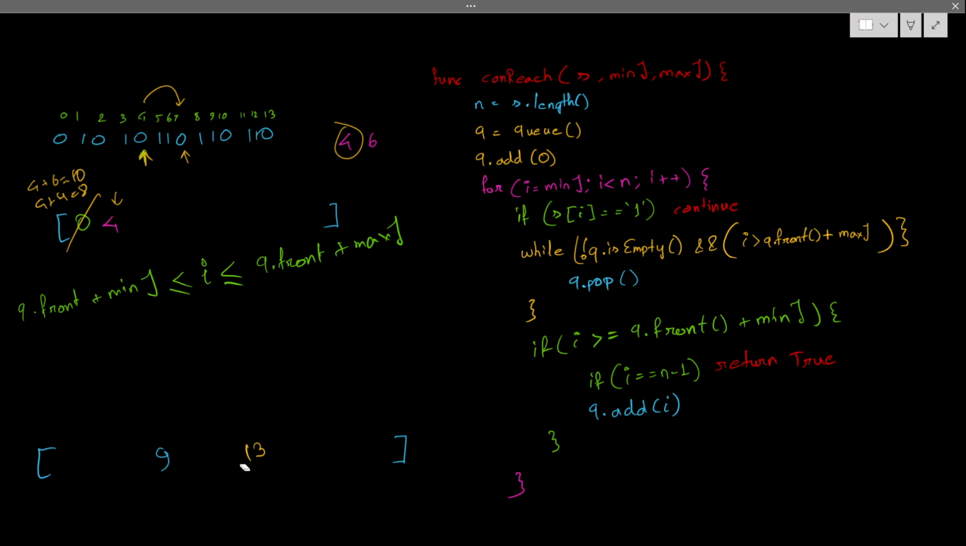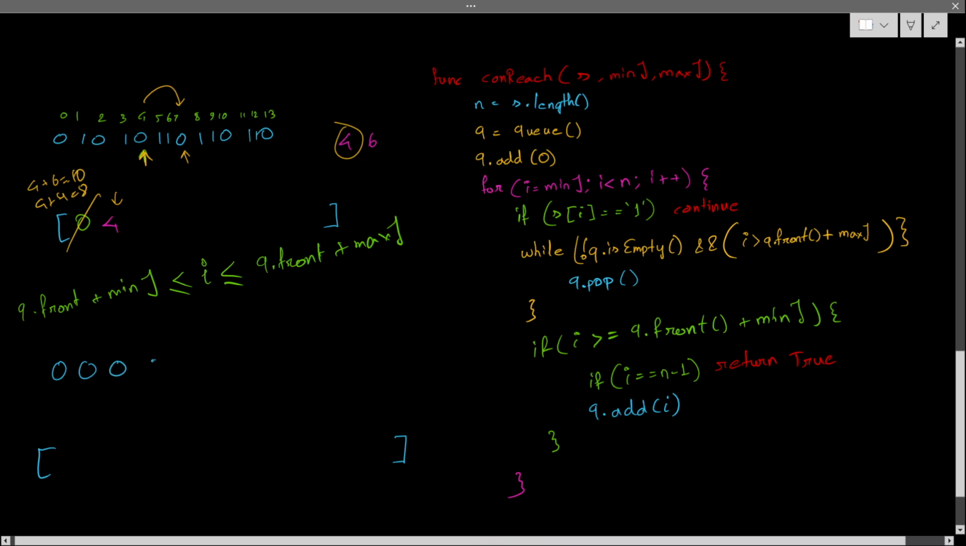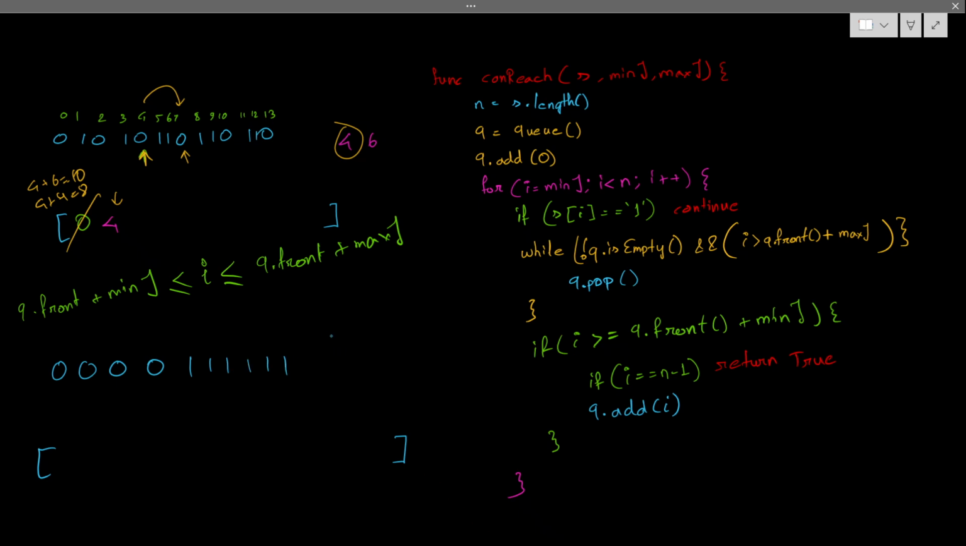So let's assume we take 0 0 0 0, then 1 1 1 1 1 1, and this 0. That is the case. The indices are 0 1 2 3 4 5 6 7 8 9 10, and let's say my minimum is 1 and maximum is, let's say, 3 or 2. Okay, so what will happen here?